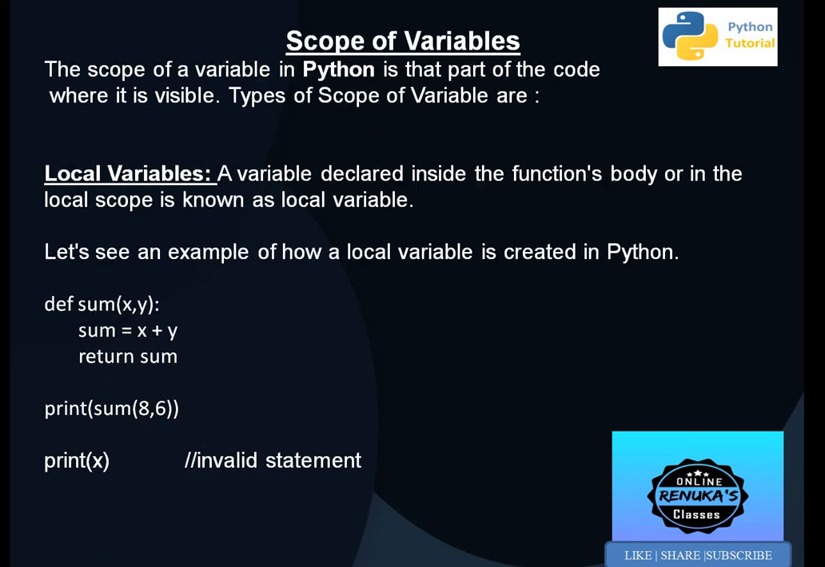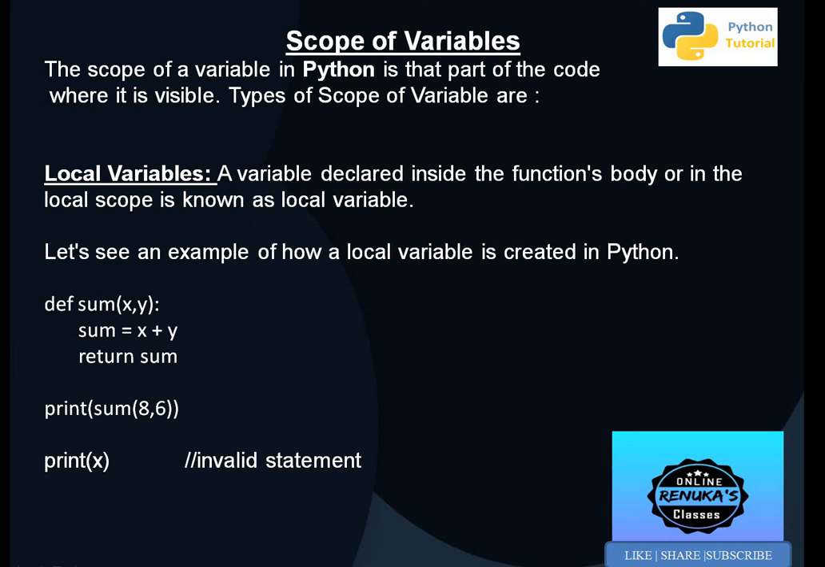Moving to our next topic, that is scope of a variable. Scope of a variable in Python is that part of the code where the variable is visible. A variable may be visible in one block or in the complete program, that depends upon where we are declaring the variable. On the basis of scope, variables are of two types: local variables and global variables.